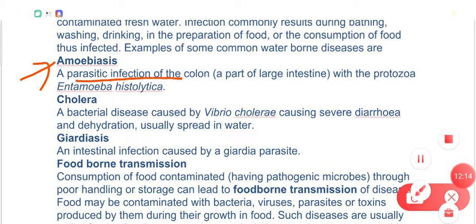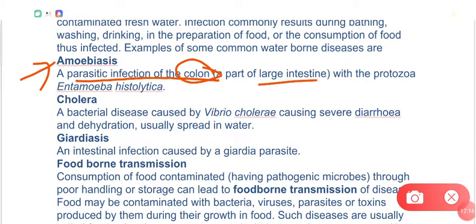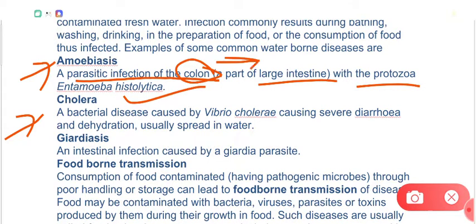A parasitic infection of the colon, that is a part of the large intestine, with the protozoa Entamoeba histolytica causes amoebiasis, and this is a type of dysentery. Now dysentery means having severe loose motions, right, with pain, and there may be some blood also. Okay, now let's talk about cholera, right?